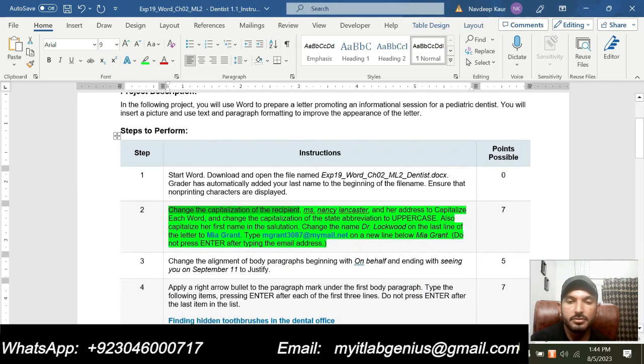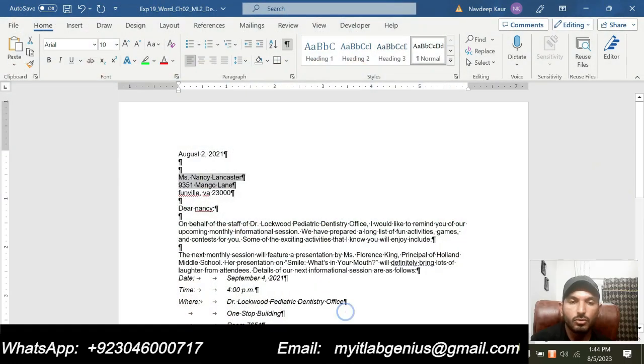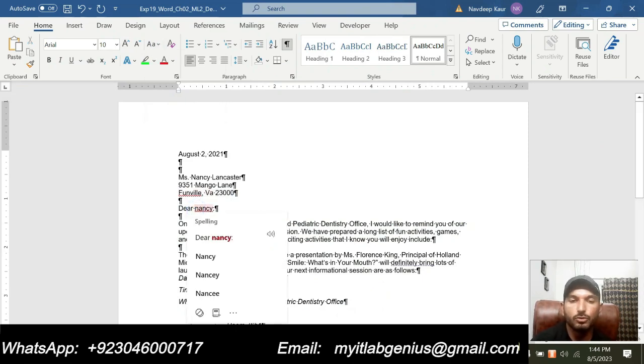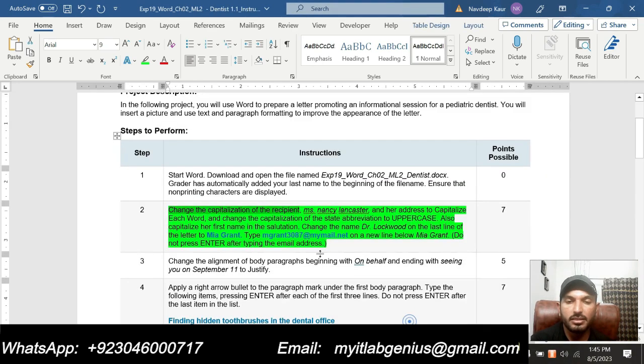The next thing to do is also capitalize her first name in the salutation. So the address is also this one and we are supposed to make this capitalize each word. And now we will go to the salutation, this one, and we are supposed to make the first letter capital, this one, Nancy. So I have made the first letter capital for the name Nancy in the salutation. That is all required in this one.